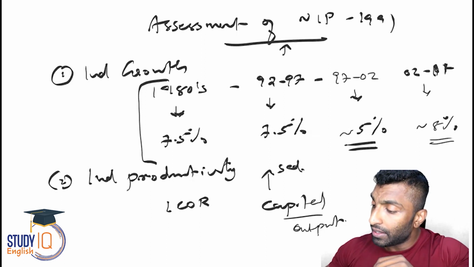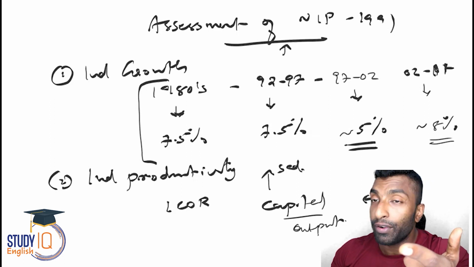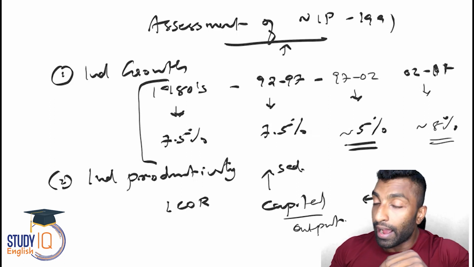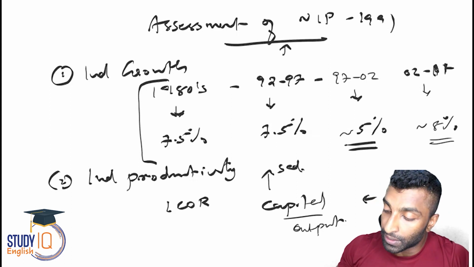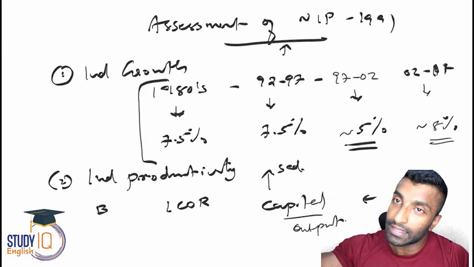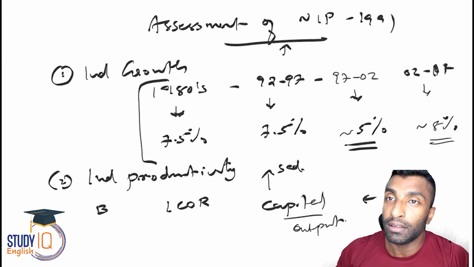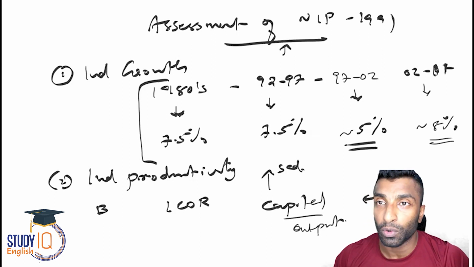Why? A high ICOR value means more capital is required for a particular output, while a low ICOR value means less. Let's take two firms, A and B, producing the same pen, 100 quantity each, so output is 100.